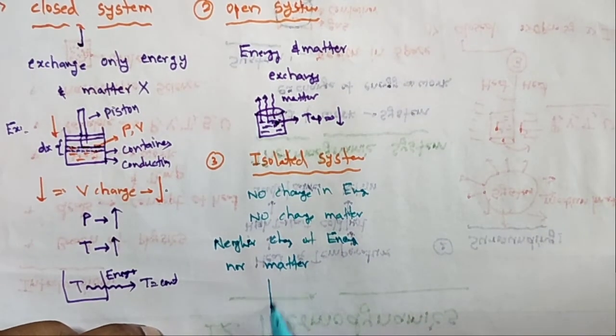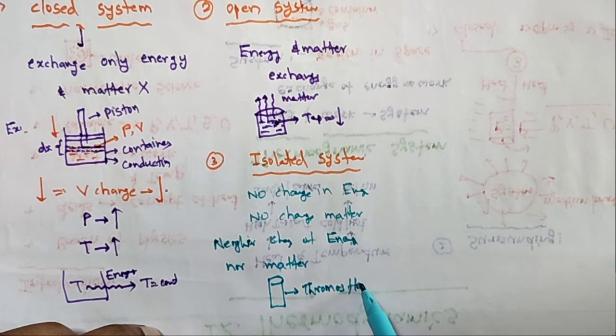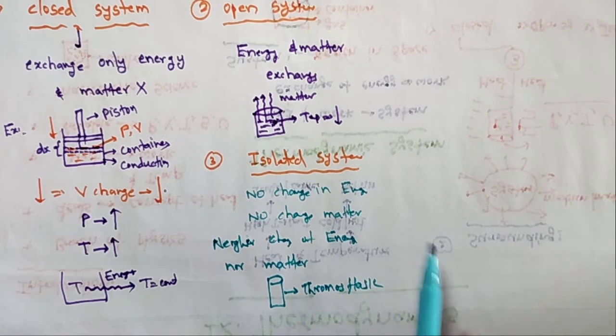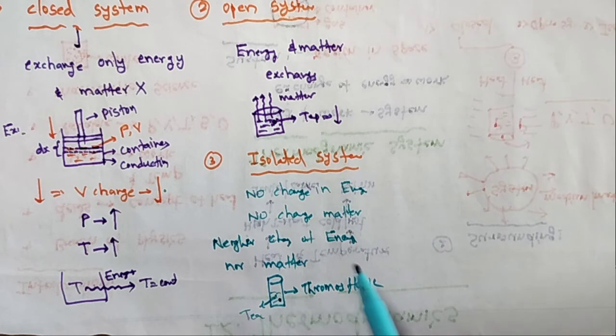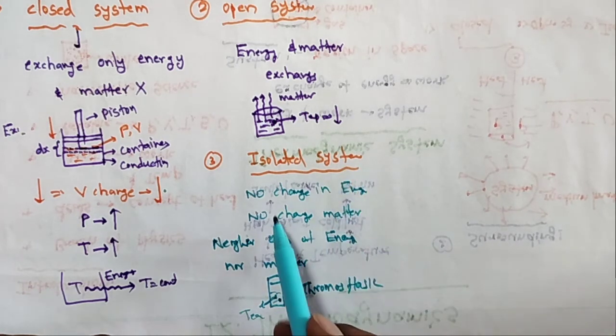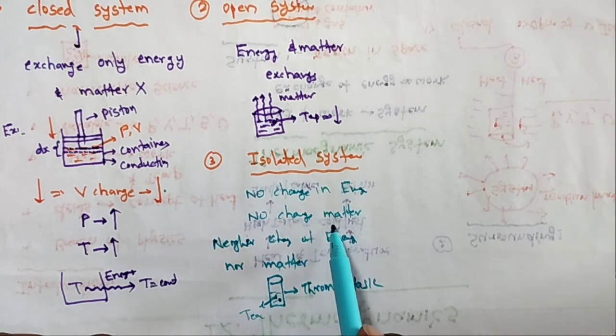For example, a thermos flask. We know that very well. The thermos flask has some tea inside. What is the temperature of the tea? There is no change. What about the matter of the tea? There is no change. Therefore, in an isolated system, heat and matter do not change. It is constant.